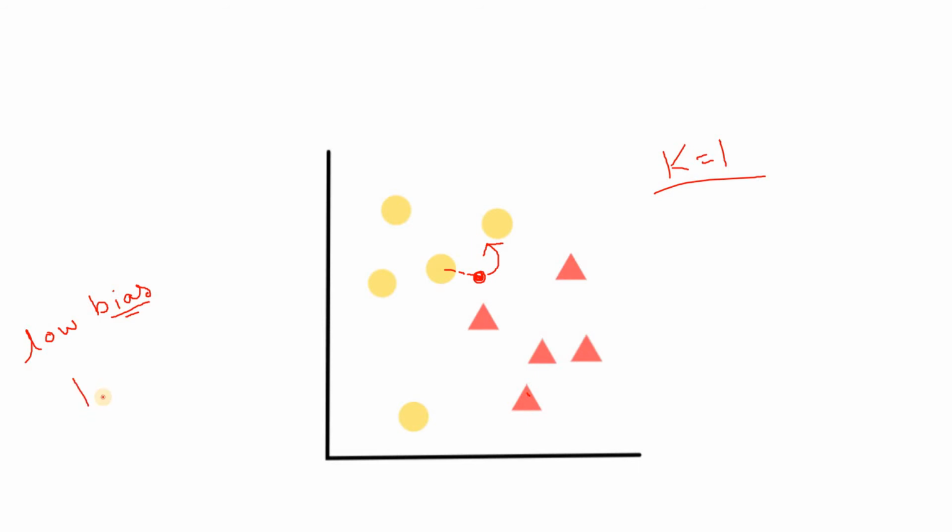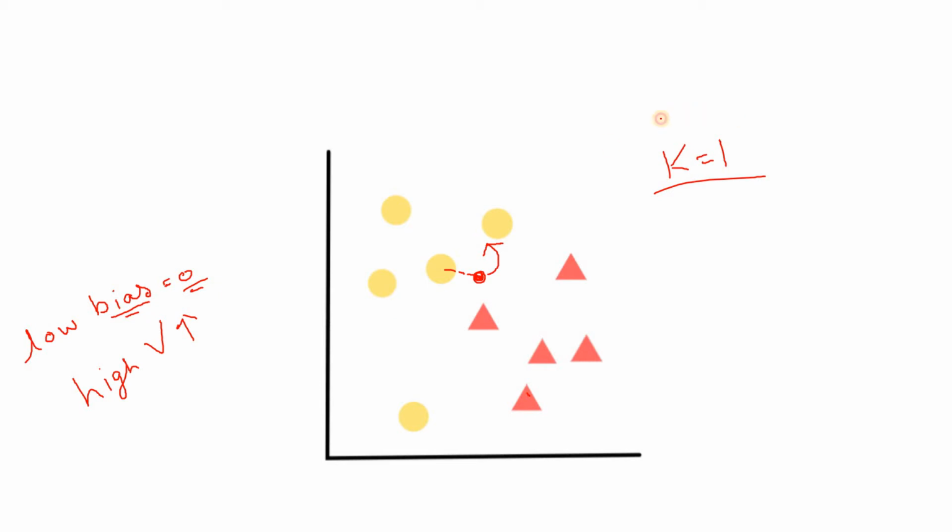So there is high variance and low bias. Actually here we have zero bias. That means that is overfitting. The model works perfectly for the training data set, but does not work well for the test data set. That means this is overfitting.